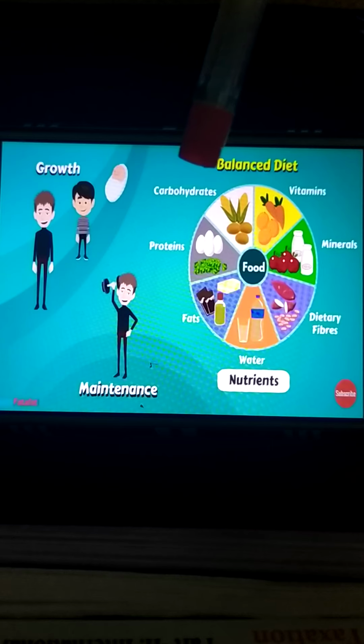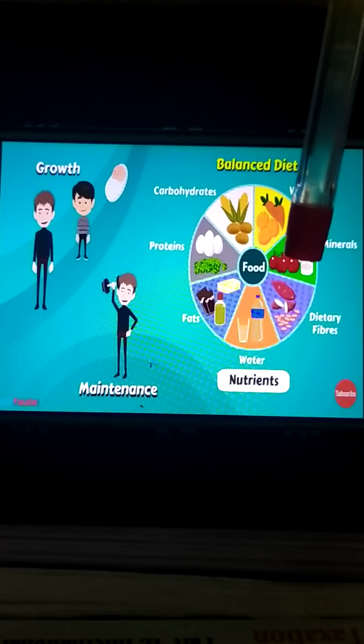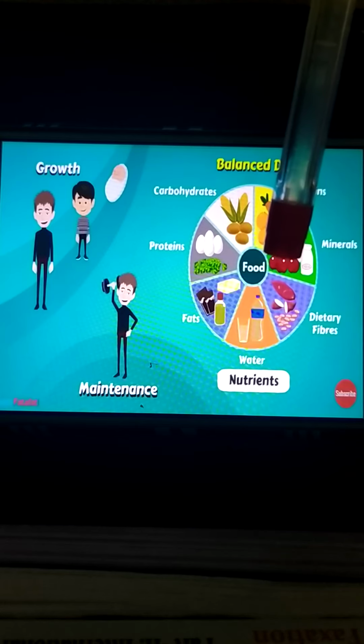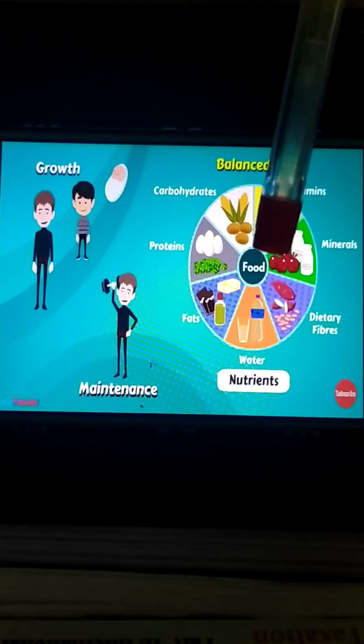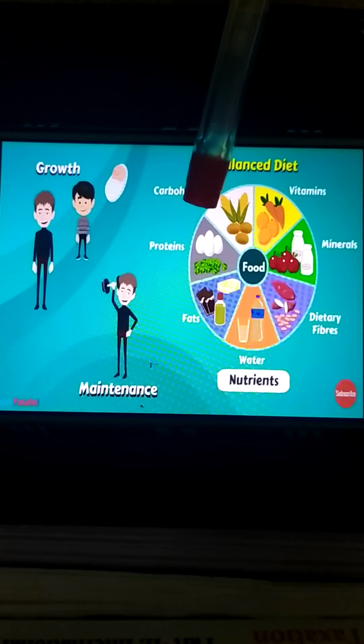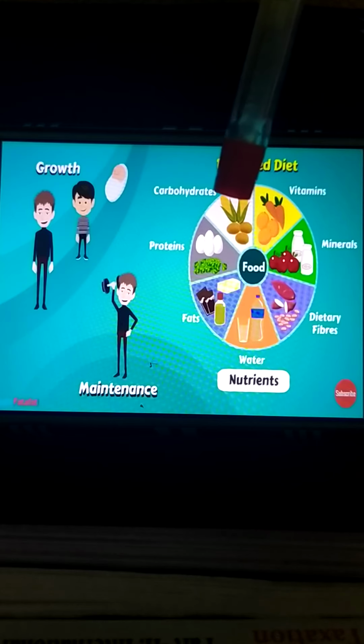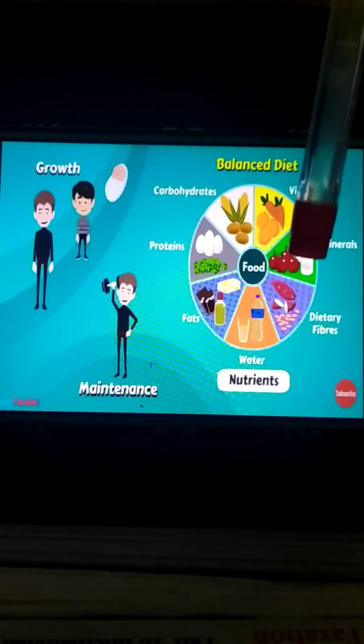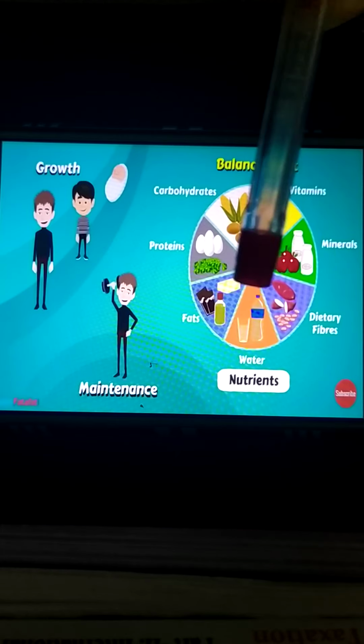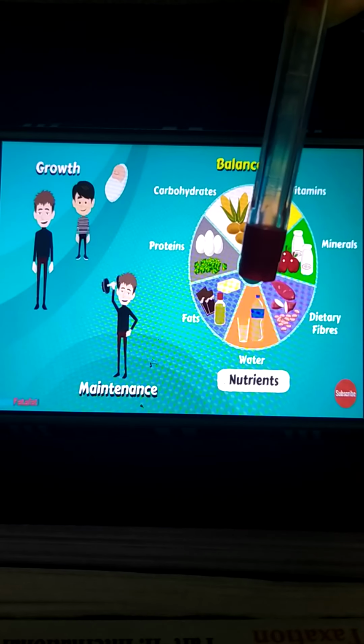So the diet should also contain a good amount of roughage and water. Now roughage and water we have described. Roughage means what? The dietary fibers, right? What they do, we have discussed in the earlier class. It helps in digestion and removes the unwanted undigested food from the body in the form of stool through the anus. That is roughage, the dietary fibers. And water, we have also studied the functions of the water, right?